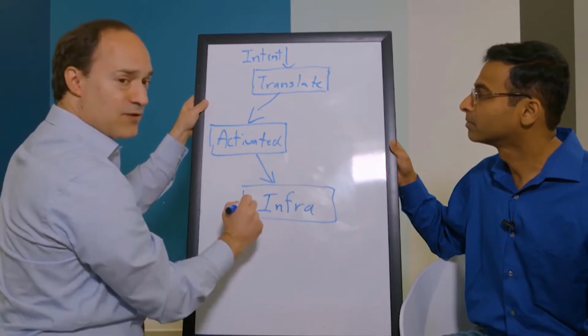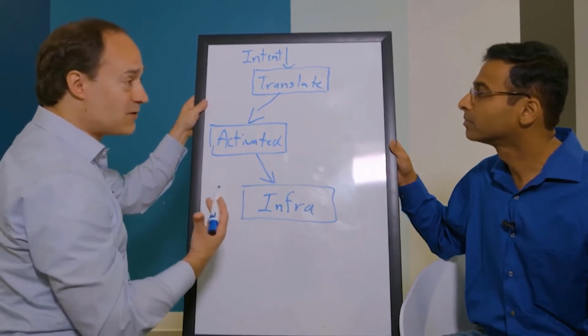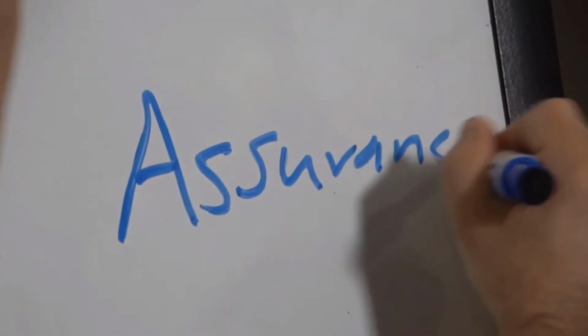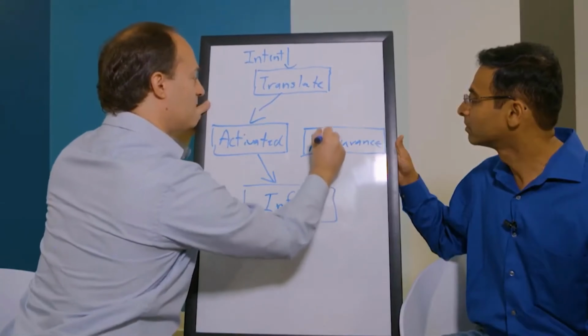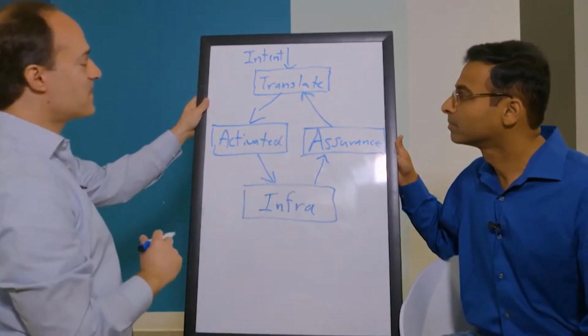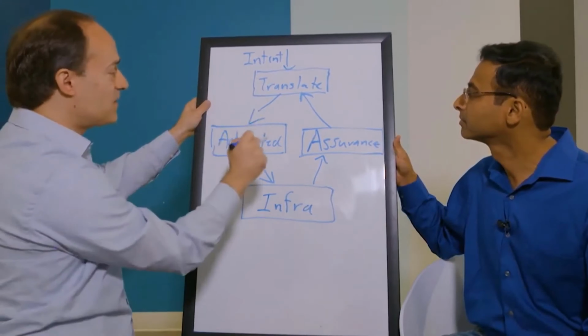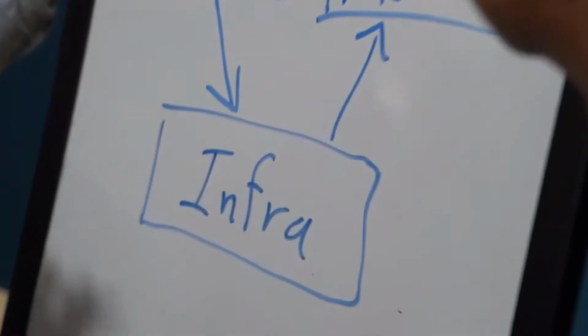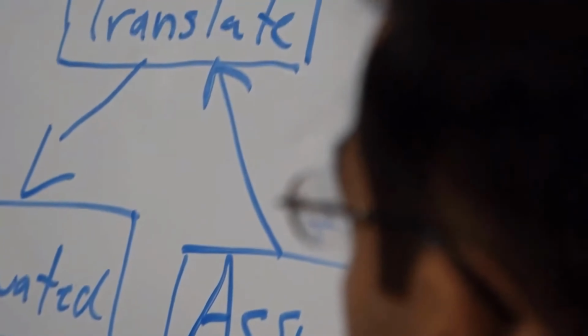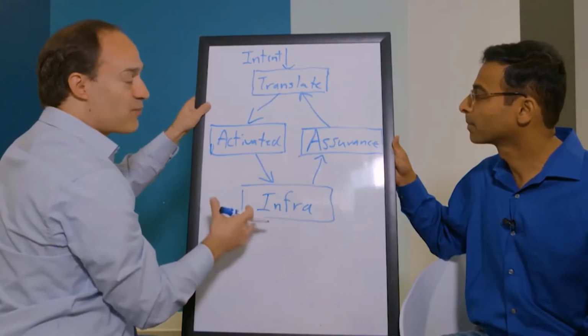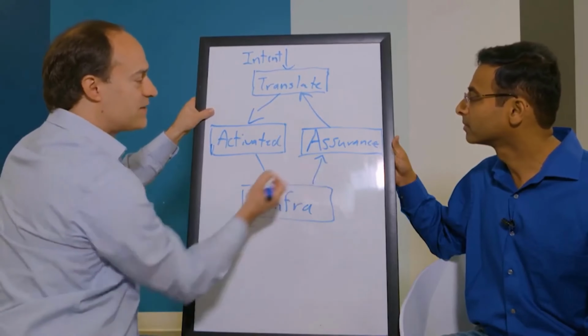And then not only do you want to instantiate an intent on the infrastructure, you want to see, is it actually working the way it should? Is the network delivering the service as desired? And that's what's called assurance. So the goal of assurance is to assure that the network is doing what's intended. Now what's interesting here is that AI comes into play in all these different boxes. Once the intent has been activated on the network, we want to check, is the network operating as intended? And that's the goal of assurance.